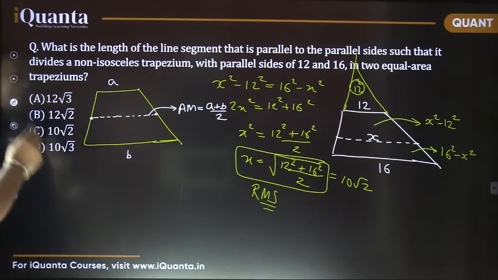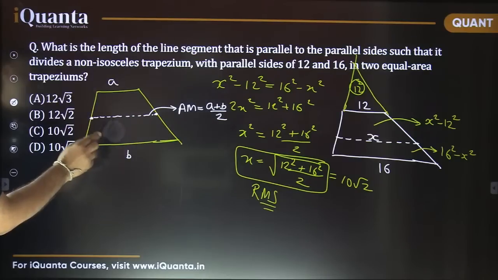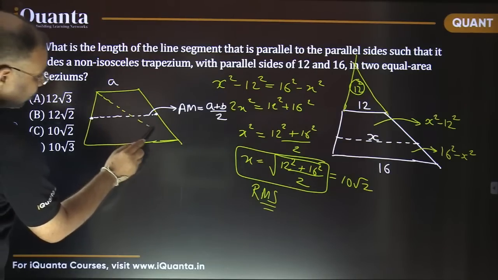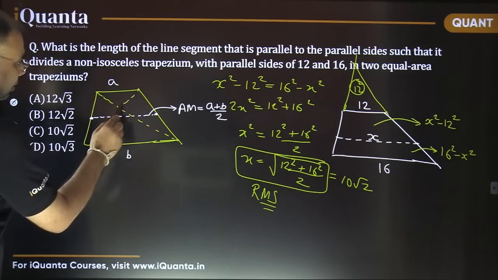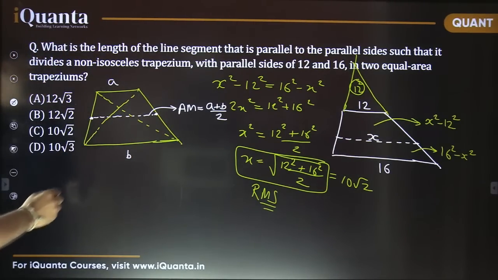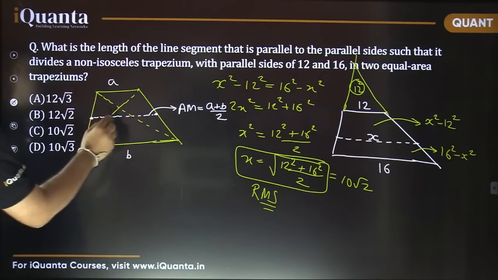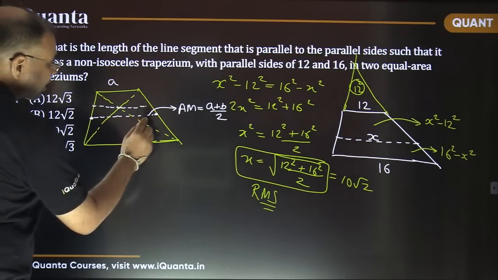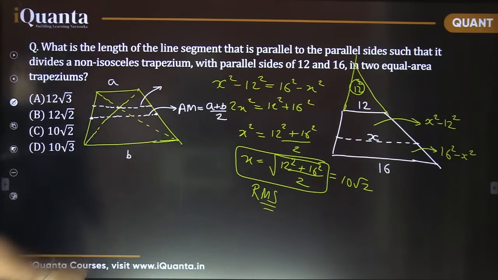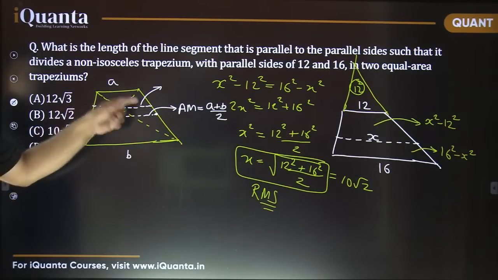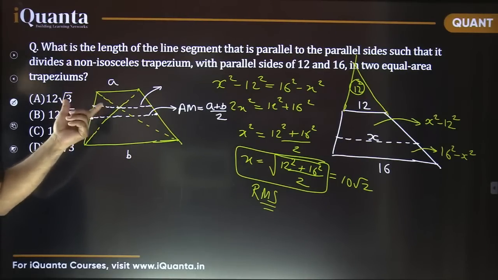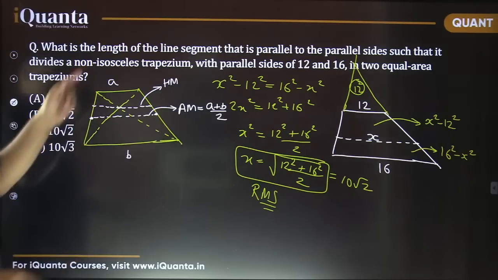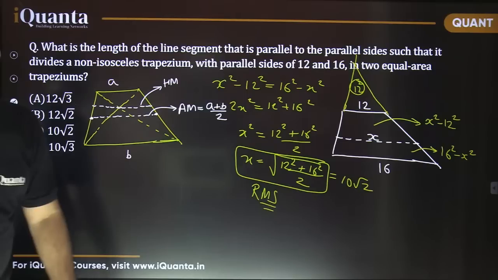Okay, now one more line I'm drawing. If I draw the two diagonals, and now I draw a line passing through the point of intersection of these two diagonals, parallel to the parallel sides. Now, how much is this line? This length comes out to be the harmonic mean of A and B. This question has been asked in CAT repeatedly, many times.